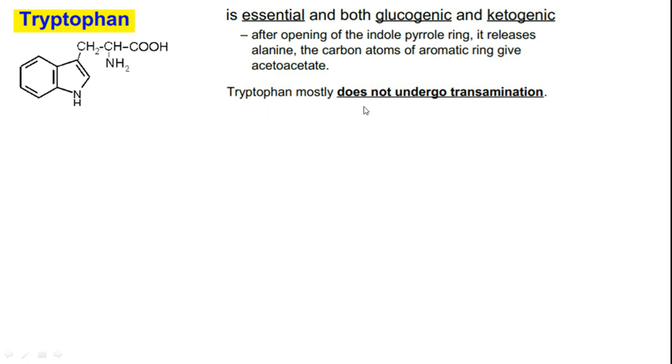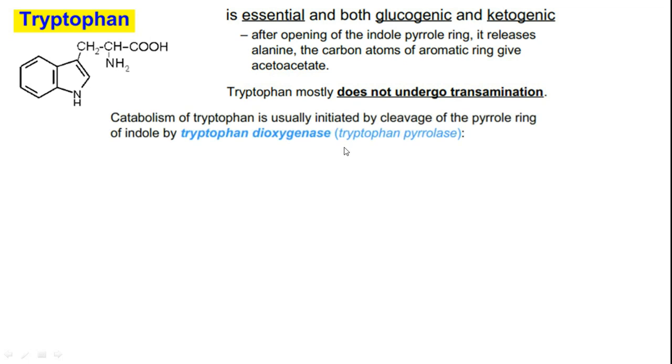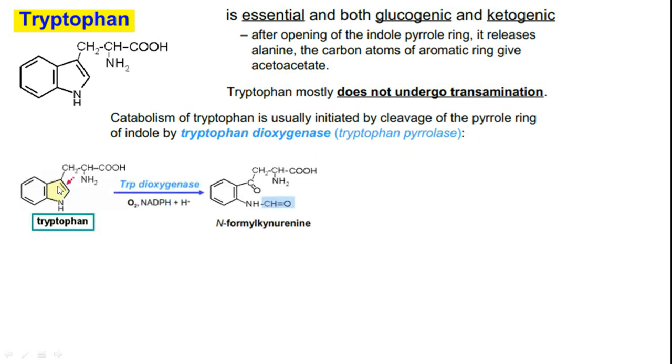Tryptophan mostly does not undergo transamination directly. Mostly it gets degraded so that the nitrogen shall remain with the alanine. Now let's see. Catabolism of tryptophan is usually initiated by cleavage of the pyrrole ring of the indole by tryptophan dioxygenase or tryptophan pyrrolase. See this one.